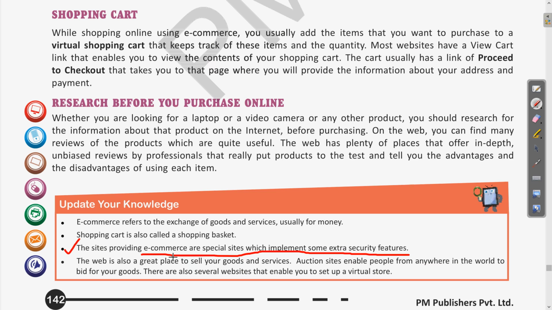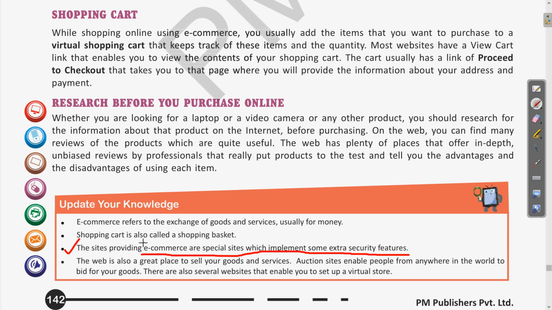That is why there is a need for enhanced security features within the website, so that whatever transactions are done are secure. There is no theft of data, and this is beneficial from the user's point of view as well as the seller's point of view.